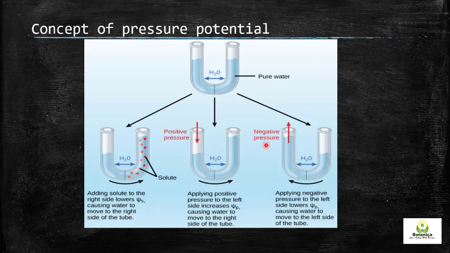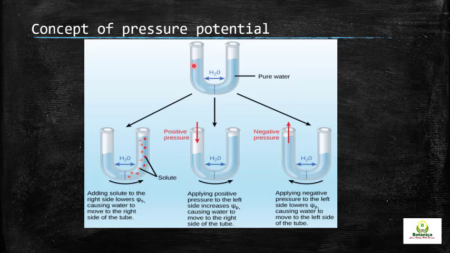So before discussing the actual mechanism of phloem transport, that is the pressure flow hypothesis, first we have to recap the concept of pressure potential and water potential, as this particular pressure flow hypothesis is largely dependent upon the differences in water potential or solute potential across the phloem cells.